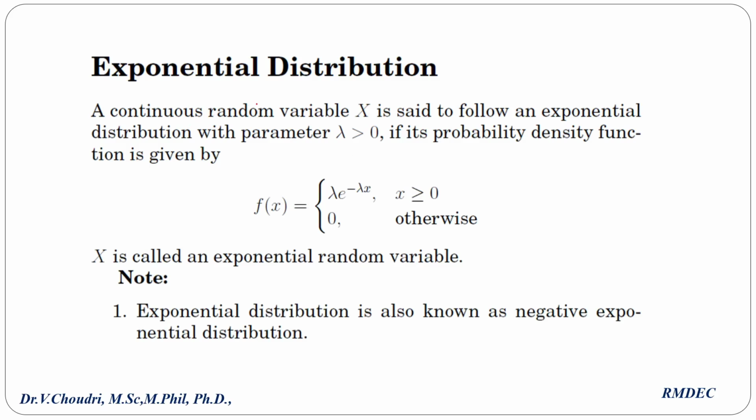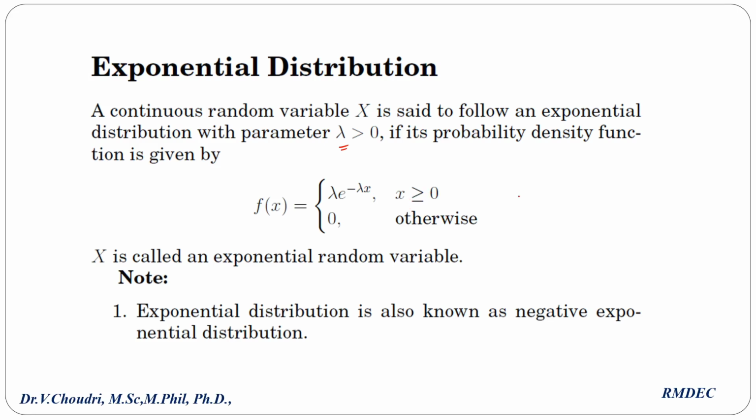Now let us see the definition. A continuous random variable x is said to follow an exponential distribution with a parameter lambda greater than 0. Its probability density function is given by f of x equal to lambda into e power minus lambda x, where x greater than or equal to 0, and 0 otherwise.